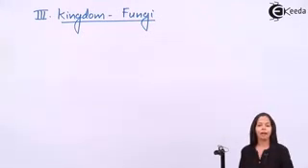After kingdom Fungi there are two kingdoms which have only multicellular organisms, that is kingdom Plantae and kingdom Animalia, with few exceptions. That is why, student, kingdom Fungi is called the connecting link between unicellular and multicellular organisms.